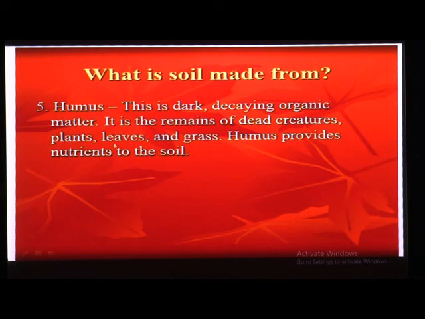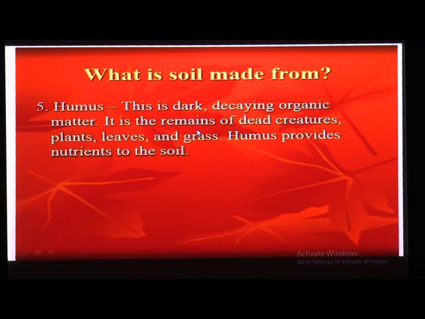That is why it is dark in color. Some living organisms use this dead material as their food. So that is called decaying organic matter.